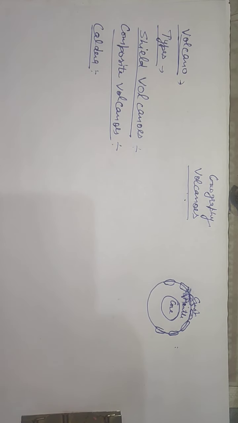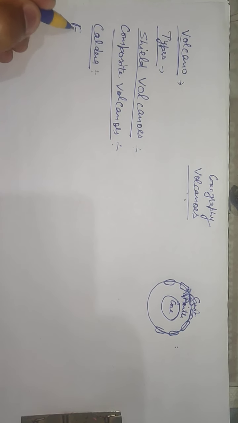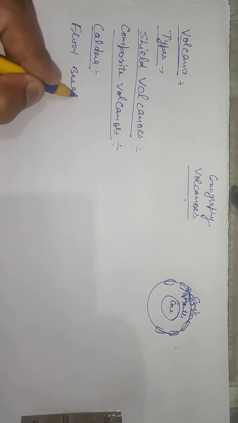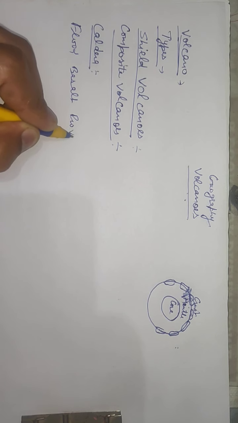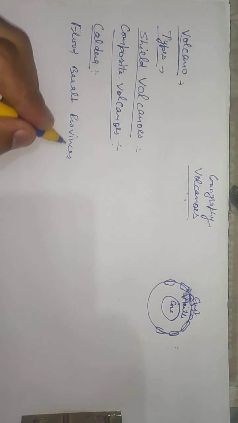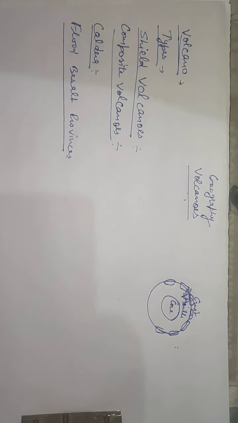And next is the flood basalt provinces. These volcanoes outpour highly fluid flood lava that flows over long distances. Some parts of the world are covered by thousands of square kilometers of thick basalt lava flow.